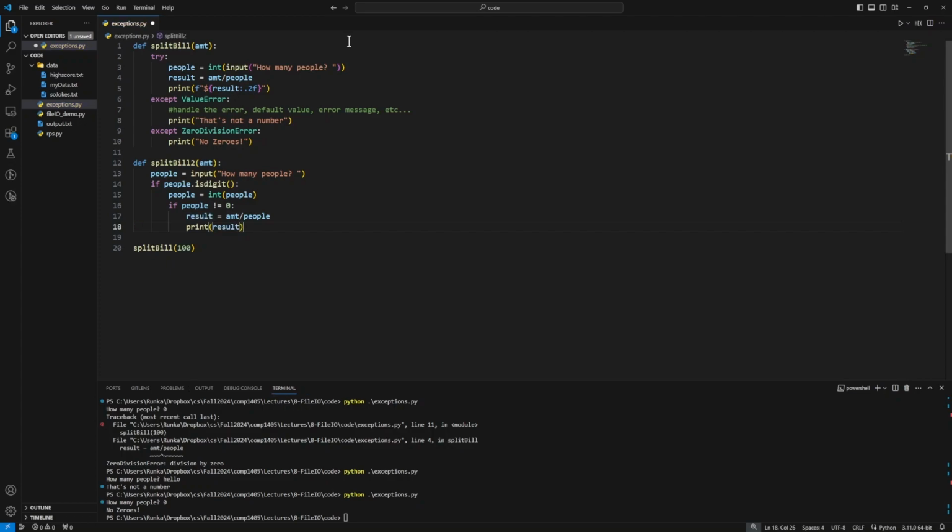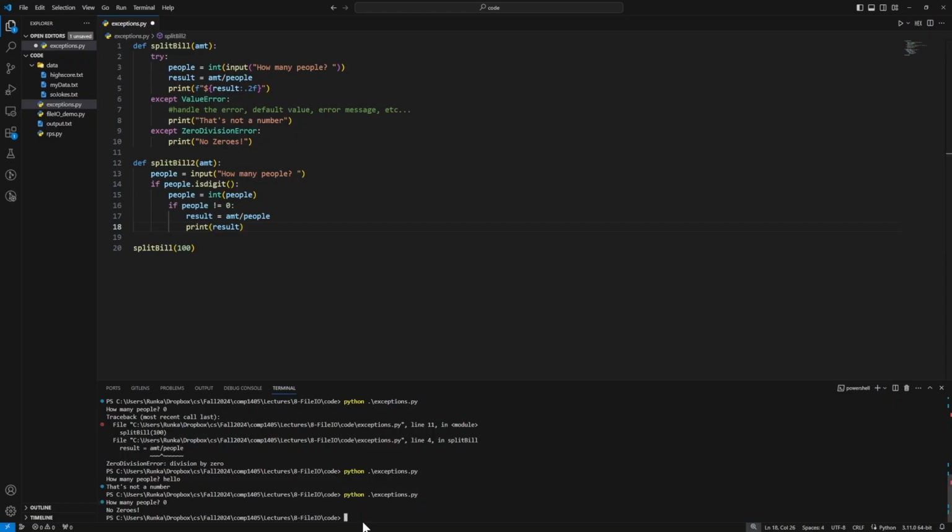Note, this is a pretty small problem, but already the nesting of our if statements is taking over our code. So without the try block, the code for checking our errors is mixed in with the code for solving the actual problem. And because of that, our code becomes more difficult to read and more error prone. And if we wanted to print the errors for these, our code would be even longer with the else branches doing the print statements. So this split bill function catches all the exceptions that we're aware of, but let's see